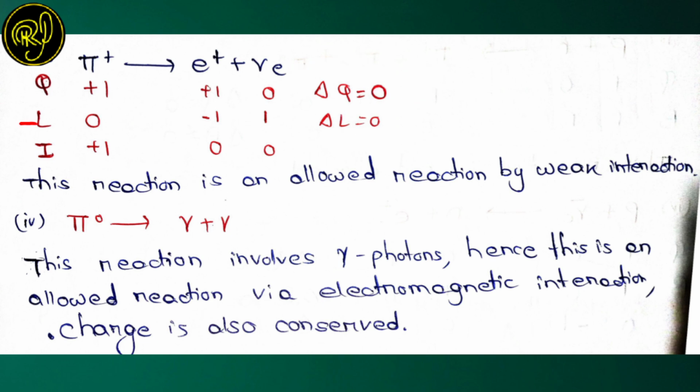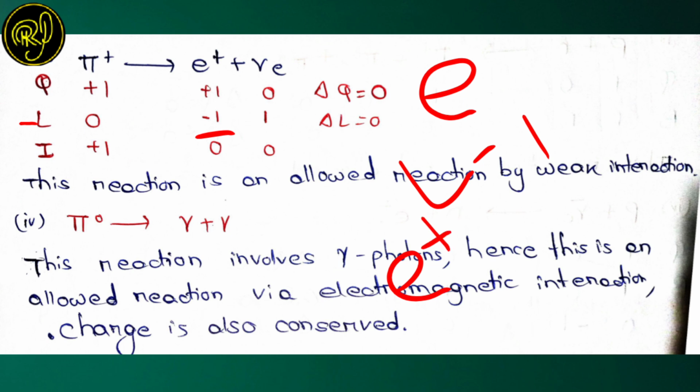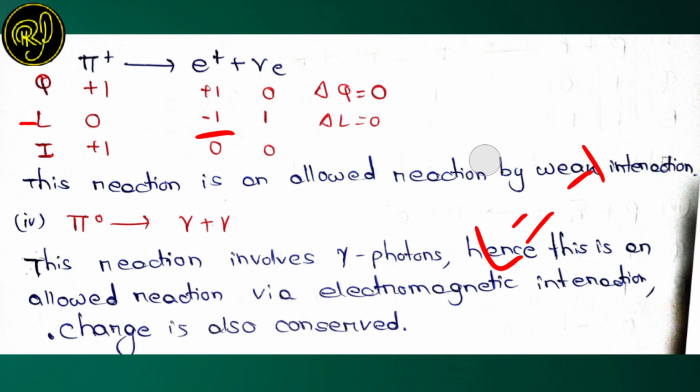Okay, so lepton number is defined for leptons only. By lepton we mean electron, positron, muon, tauon, etc. For other particles the lepton number is 0. So for pi plus, the lepton number is 0. For E plus, that is positron, the lepton number is -1, because for electron the lepton number is 1, and positron, since it is an antiparticle, has lepton number equal to -1, right? So for leptons the lepton number is 1, and for antileptons, or antiparticles, the lepton number is -1.